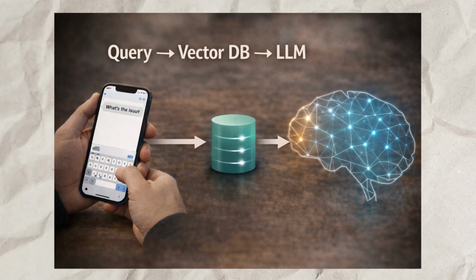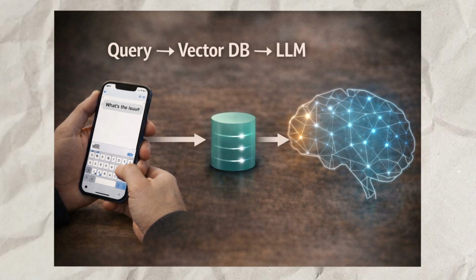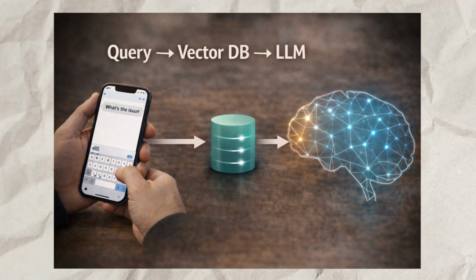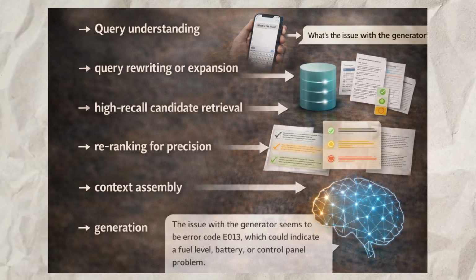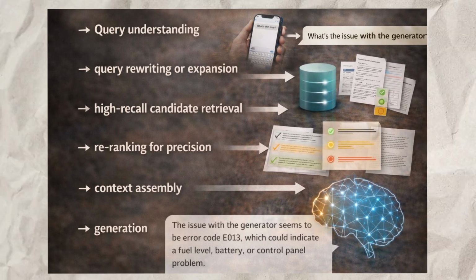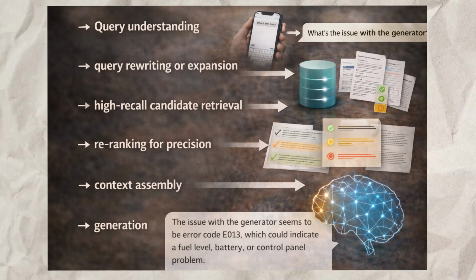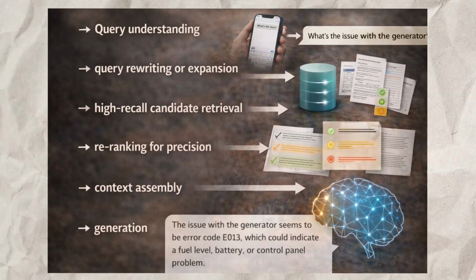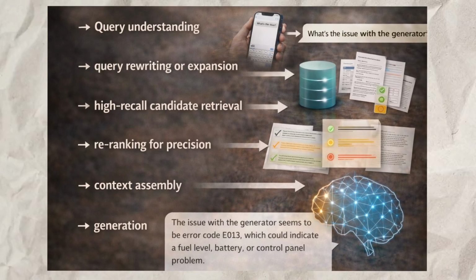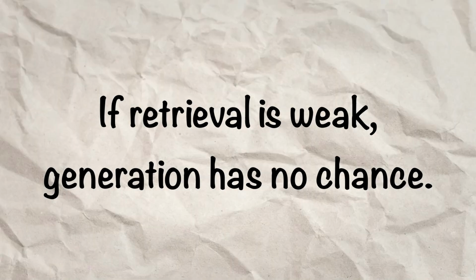Here's how most people picture RAG. Query goes to the vector DB and then the fetched chunks go to the LLM. That's wrong. Real RAG looks like query understanding, query rewriting or expansion, high recall candidate retrieval, re-ranking for precision, context assembly, and then generation. If retrieval is weak, generation has no chance.